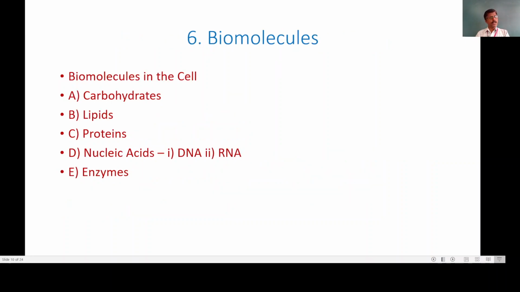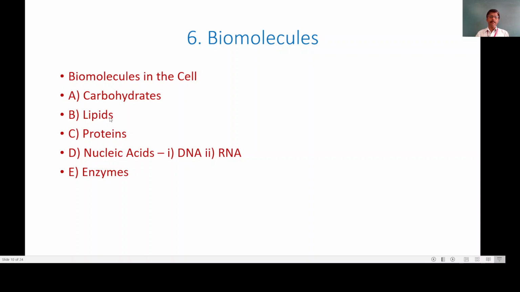Moving towards the next topic, the biomolecules. Now this is also a very important topic, and in this topic we will study the biomolecules in the cells, and these biomolecules build up the body of plants and animals. And what are the biomolecules in the cell? The first are the carbohydrates, and in this we will see the classification of carbohydrates and what their importance is in the living world, to the plants and animals.